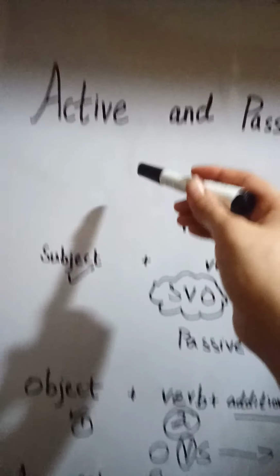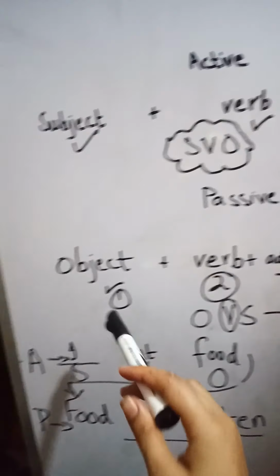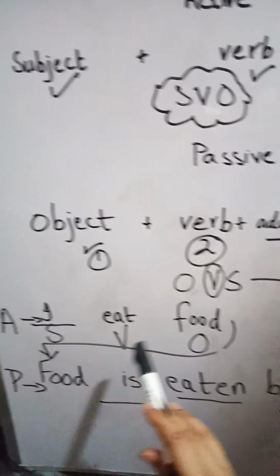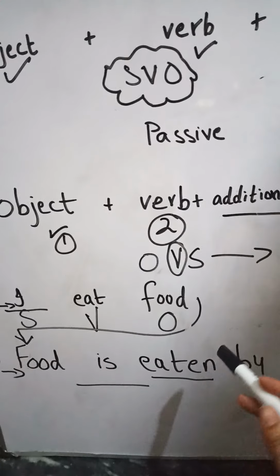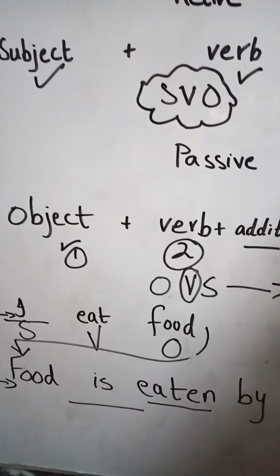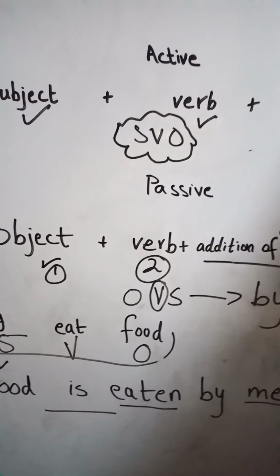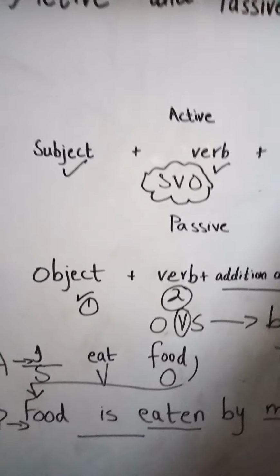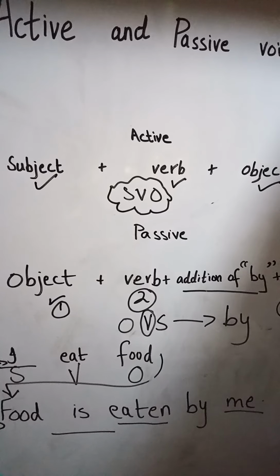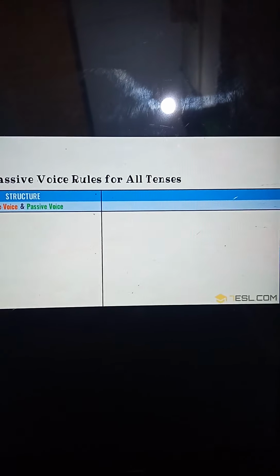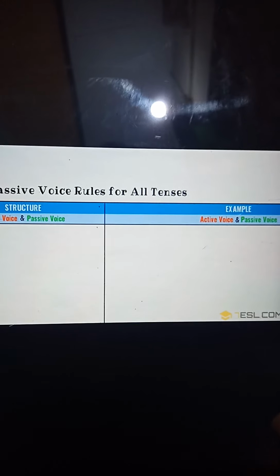And students, in active and passive voice, there are so many words. When they are coming in active voice, we will change them in the passive voice. How will we change them? I will send you a table, so memorize that table and practice active and passive voice very carefully. Here students, I have selected one video for you on the passive voice rules for all the tenses. First of all, you have to see the structure of active and passive voice, how you can change them.